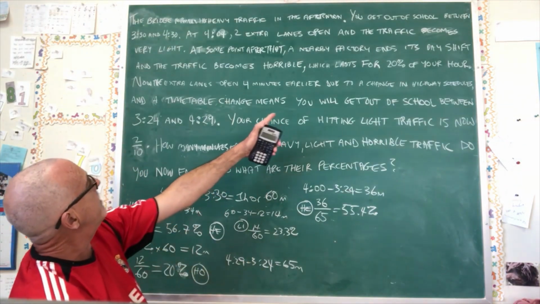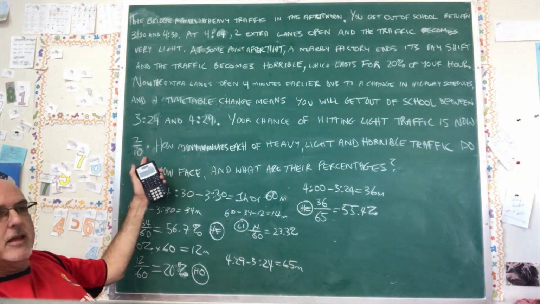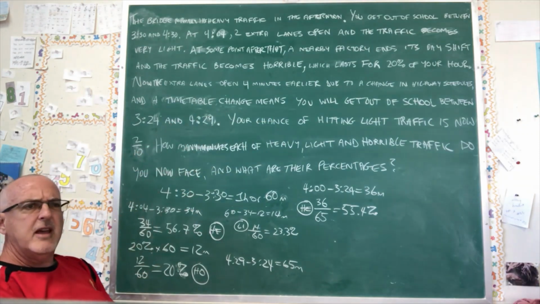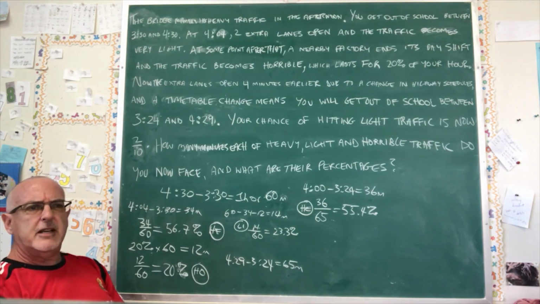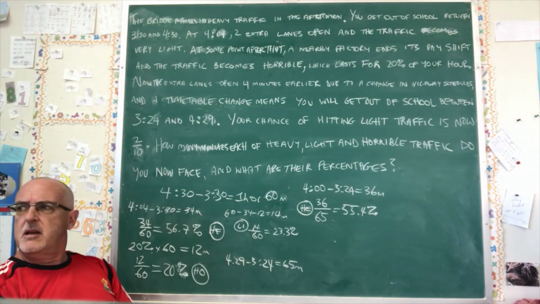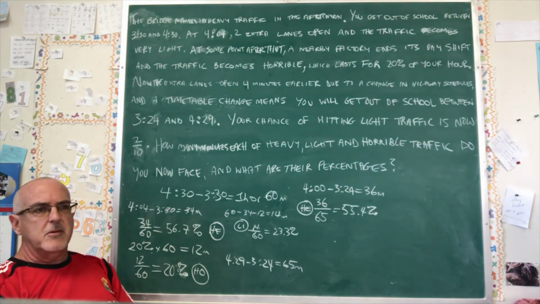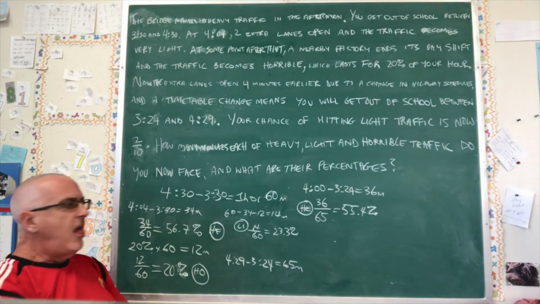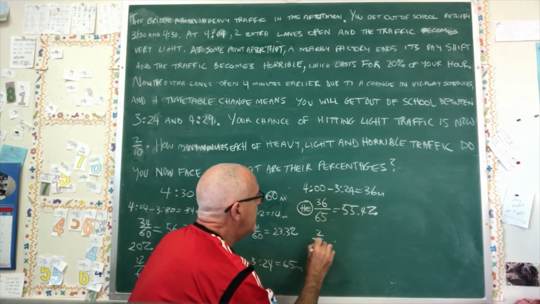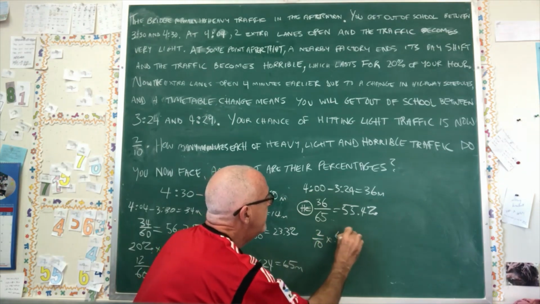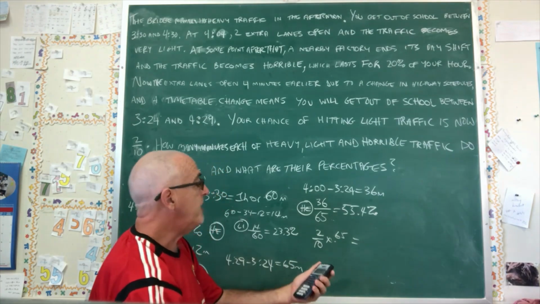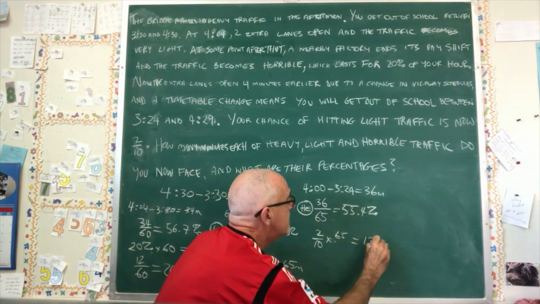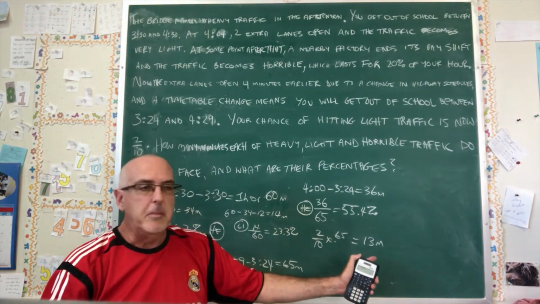Now we finally have to deal with this thing here, 2/10. What is 2/10 of 60 minutes would have been easy. It's not 60 anymore. It's 65. Ugh. So 2/10 times 65, 0.2 times 65, happens to be 13 minutes. That ended up not being so bad.